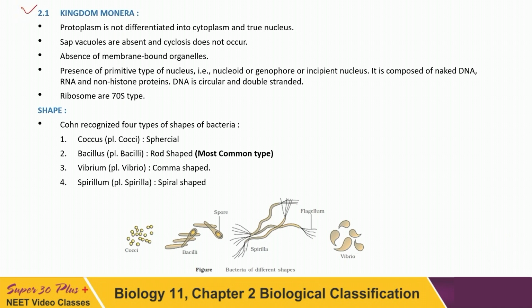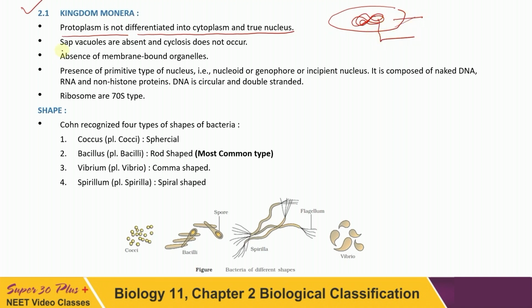That one is kingdom Monera. You see, in kingdom Monera, the protoplasm is not differentiated into cytoplasm and a true nucleus. In monerans, the true nucleus is absent. There is no nuclear membrane, and there is no distinction between the cytoplasm and the nucleus.